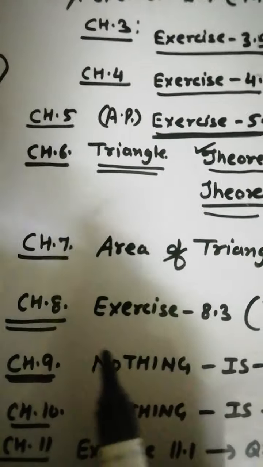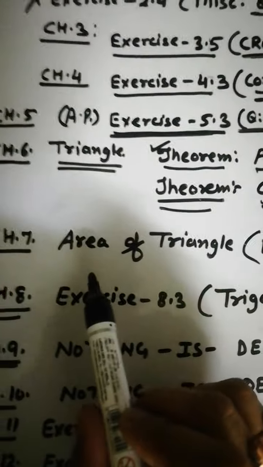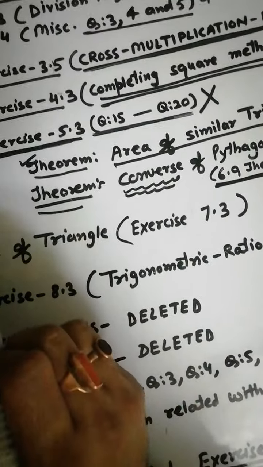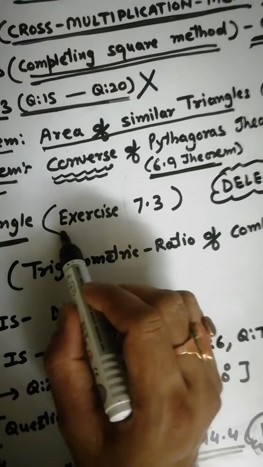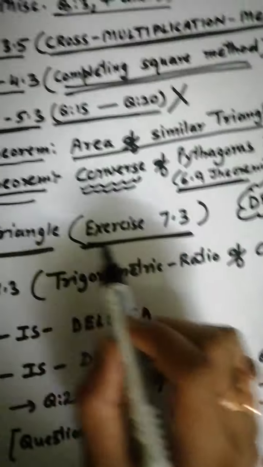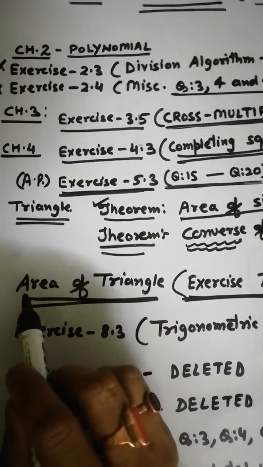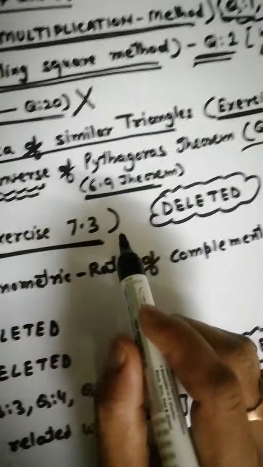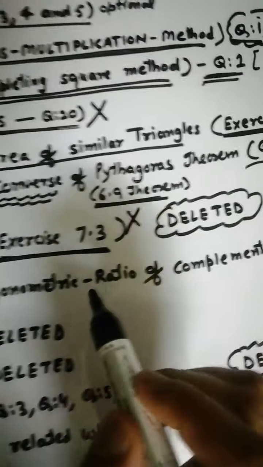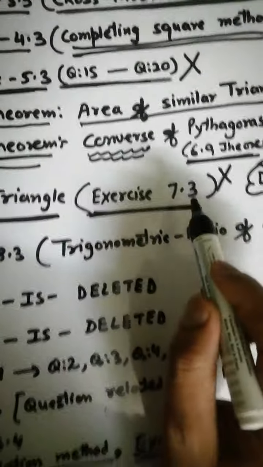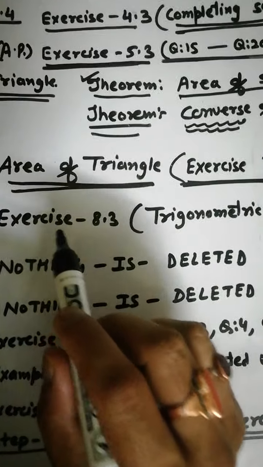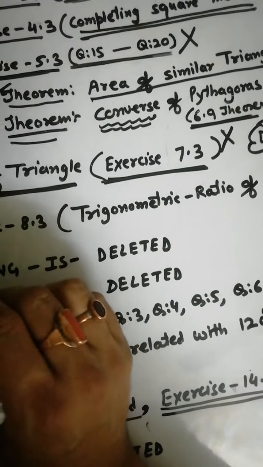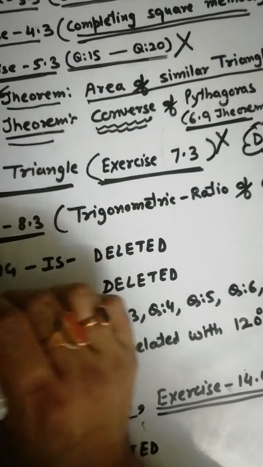In chapter 7, that is area of triangle, exercise 7.3 related to area of triangle is deleted. Now we have no need to do exercise 7.3. Chapter 8, trigonometry, that is exercise 8.3.